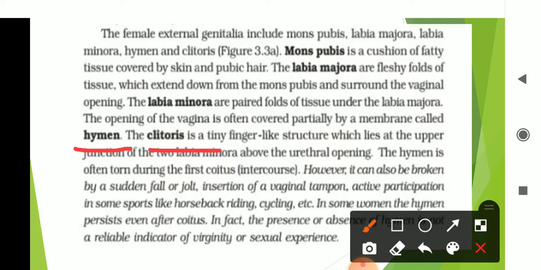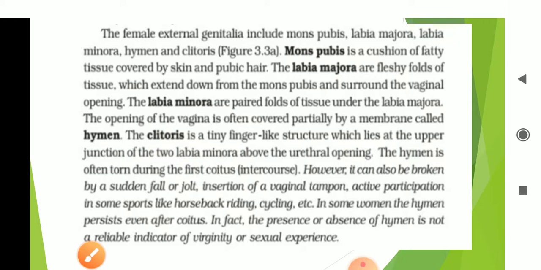The clitoris is a tiny finger-like structure which lies at the upper junction of the two labia minora above the urethral opening. The hymen is often torn during first coitus. Coitus means intercourse, or copulation. It may also break on other occasions, like heavy horse riding or cycling, a sudden fall or jolt, or insertion of a vaginal tampon.